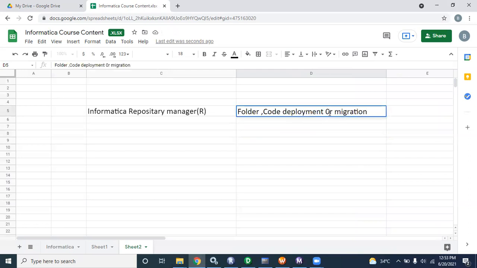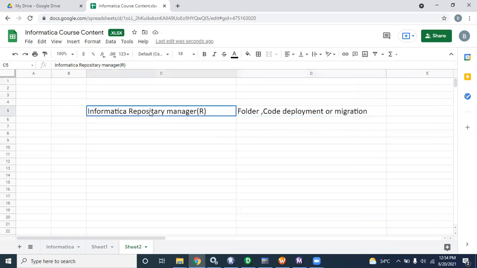This again comes under the admin, so in real time these things are done by admin people. Most companies do not provide Repository Manager access to developers or testers; only admin people have it, though some companies do give it. Apart from this, we can do nothing else in Repository Manager.